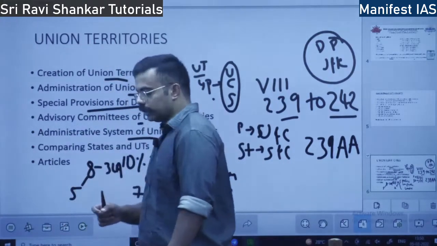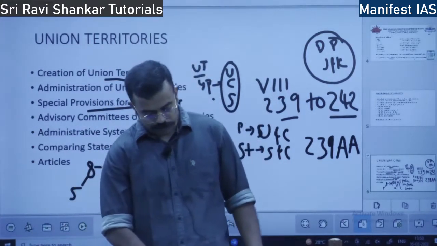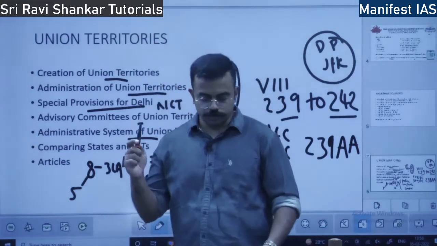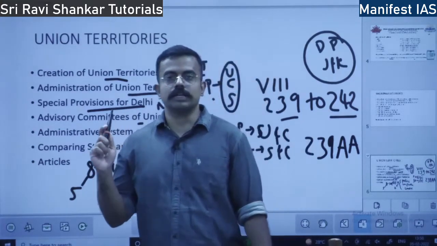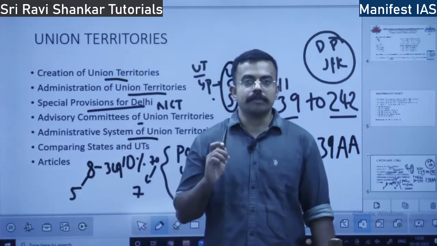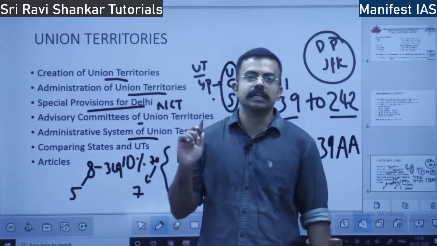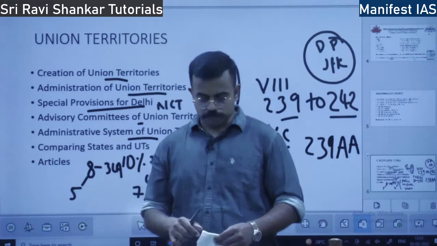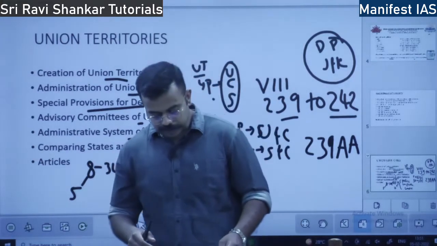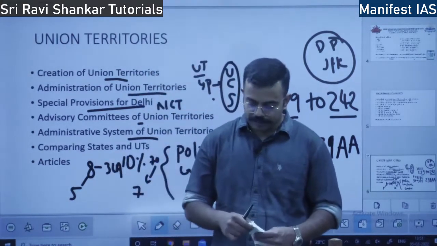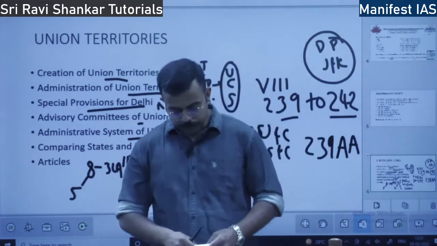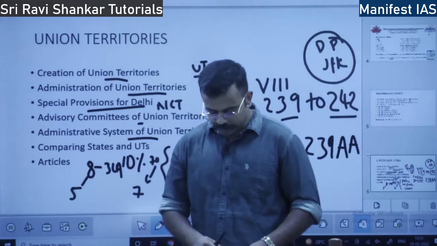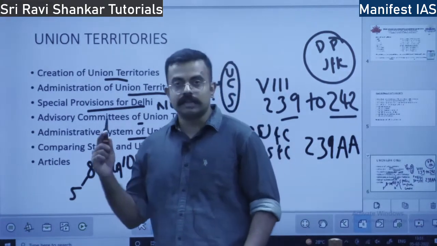Administrative system of union territories. What is the administrative system? Where is it called Lieutenant Governor, and where is it called Administrator? This question is important. It was asked to me in my UPSC interview. Andaman and Nicobar has a Lieutenant Governor. Chandigarh, Dadra and Nagar Haveli, Daman and Diu have an Administrator. Delhi, Puducherry and Jammu and Kashmir have a Lieutenant Governor. Lakshadweep has an Administrator. Ladakh has a Lieutenant Governor.